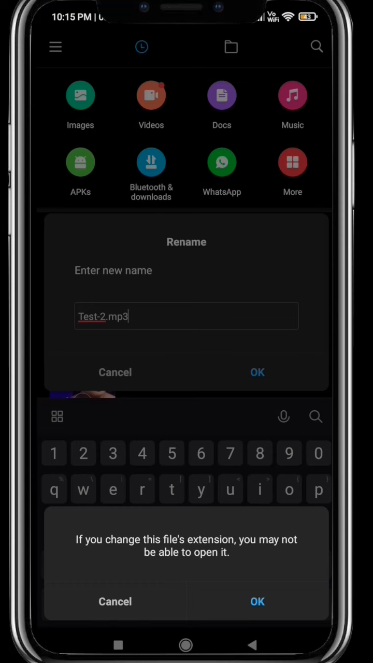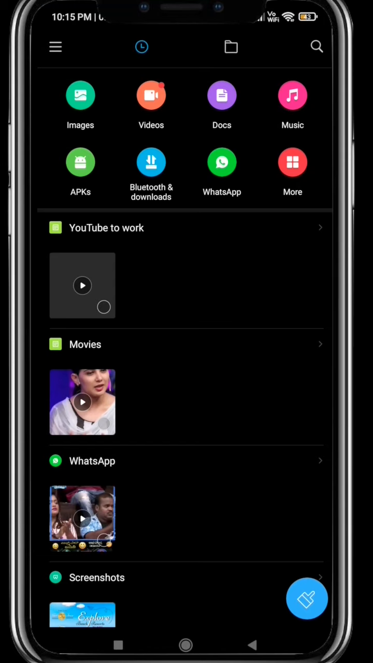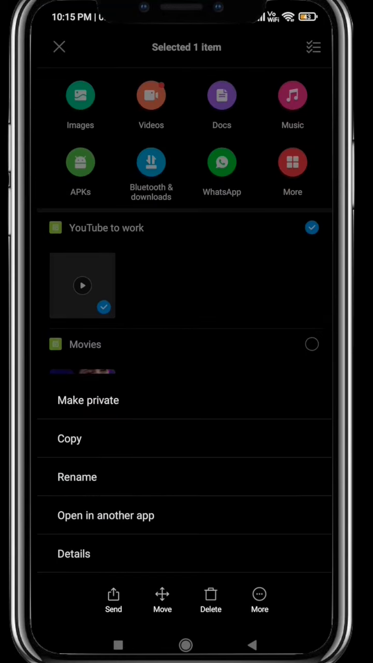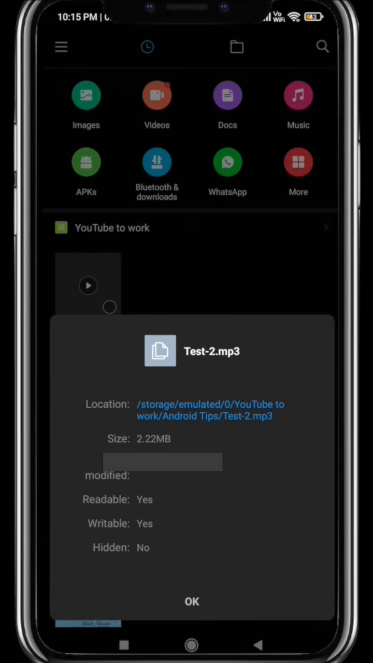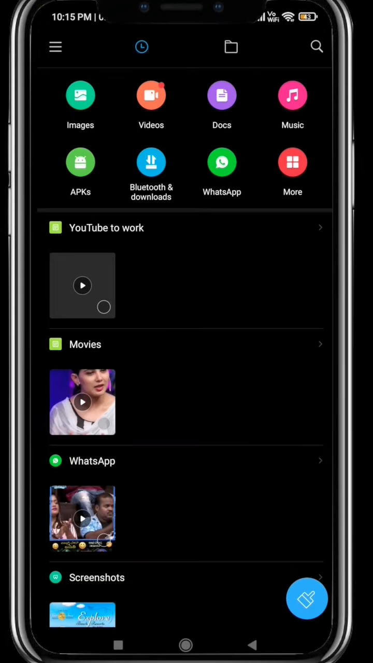So it says changing this may not be supported. Okay, so now I've converted this into an audio file. So how do you see this? You open up, look at the details. When you see the details, it shows test2 mp3. That's the file name. Okay, so let me play this for you.